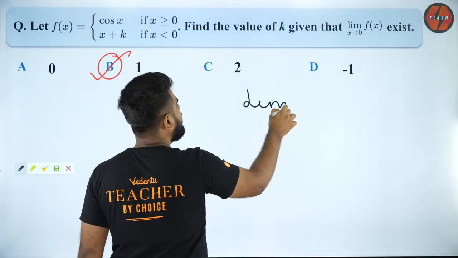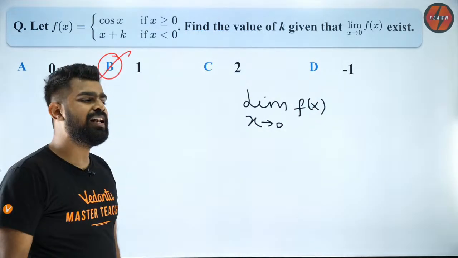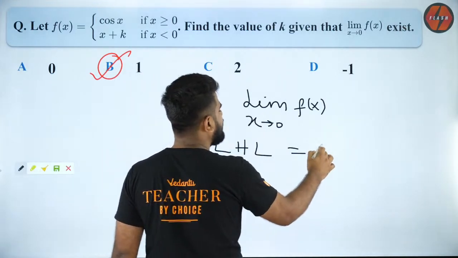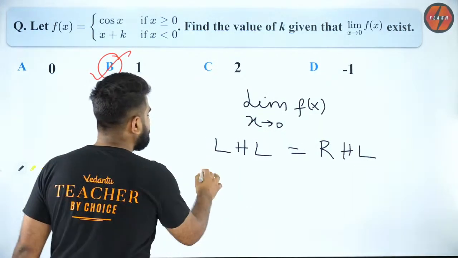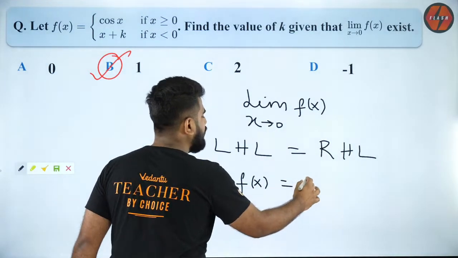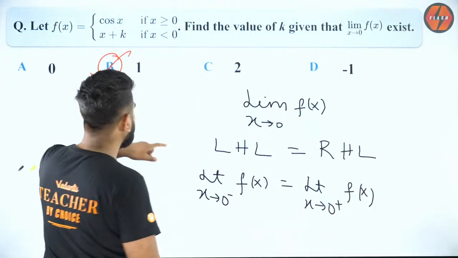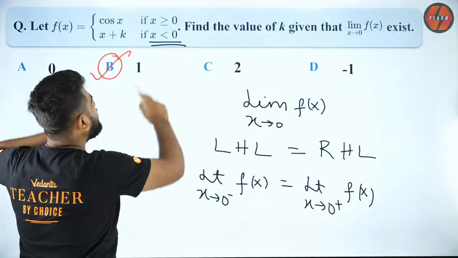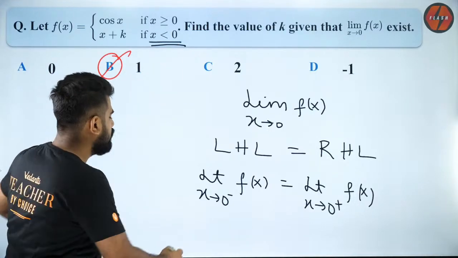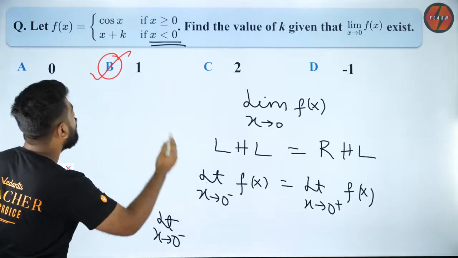They are saying the limit as x tends to 0 of f(x) exists. So when will a limit exist? The limit will exist when the left hand limit is equal to the right hand limit. Left hand limit means the limit as x tends to 0 minus of f(x), and right hand limit means the limit as x tends to 0 plus of f(x). So 0 minus corresponds to this interval, because x is lesser than 0. So I will write x tending to 0 minus, f(x) will be x plus k.